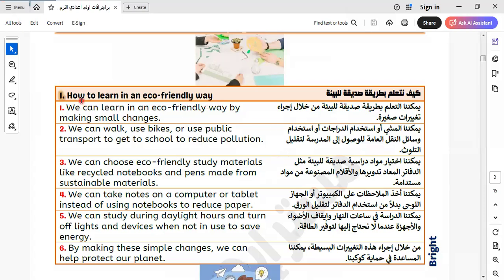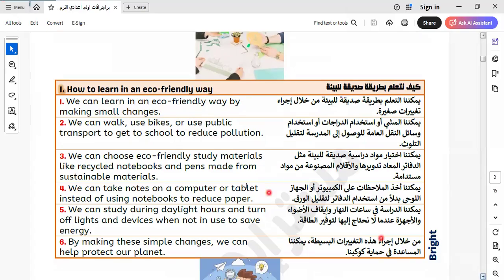Okay, here is how to learn in an eco-friendly way. We can learn in an eco-friendly way by making small changes. Ecotourism is one of the types of eco-friendly. We can walk, use bikes, or use public transport to get to school to reduce pollution.